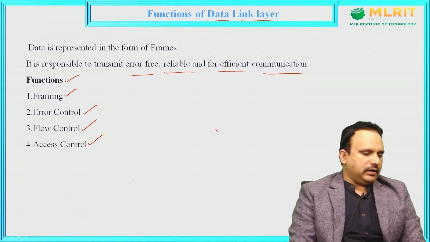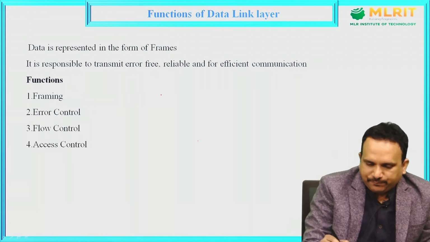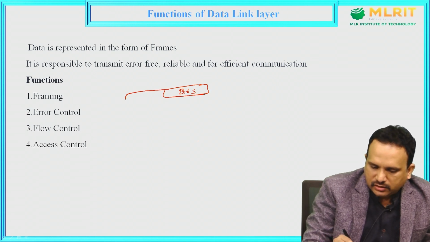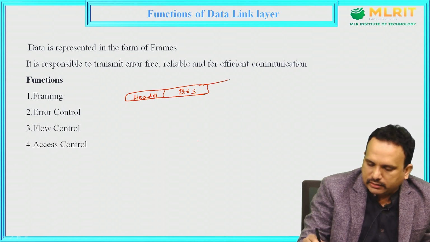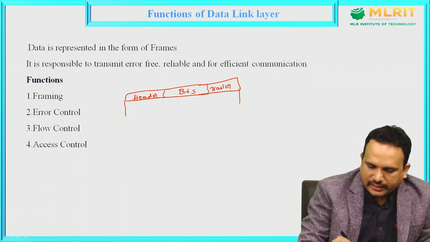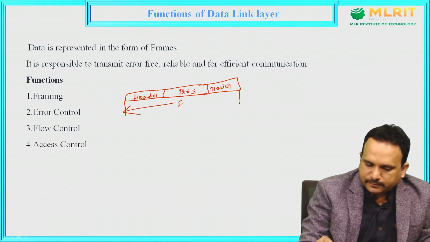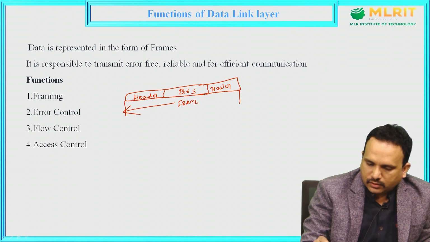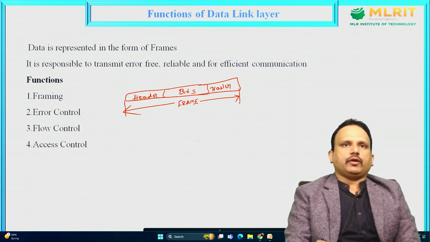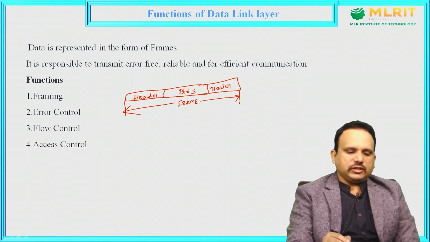Coming to the discussion regarding framing. See, how is the data transmitted in the data link layer? In the form of bits, right? To these bits, a header part will be included and a trailer part will be included. The combination of bits, header and trailer, we call a frame. So this is what we call framing.